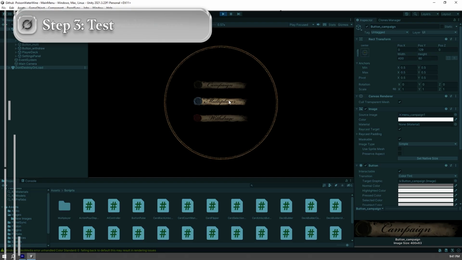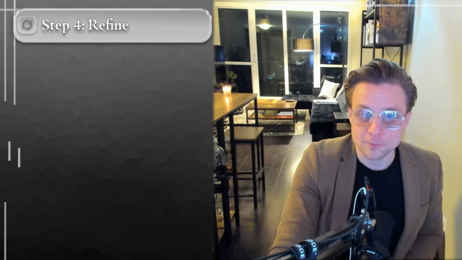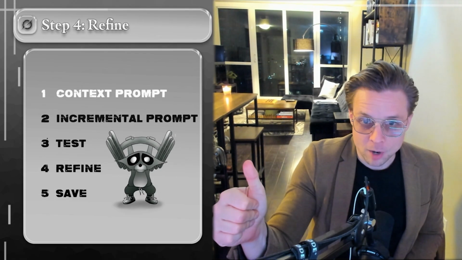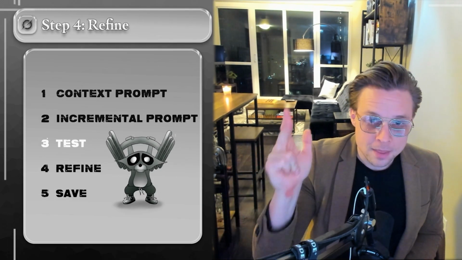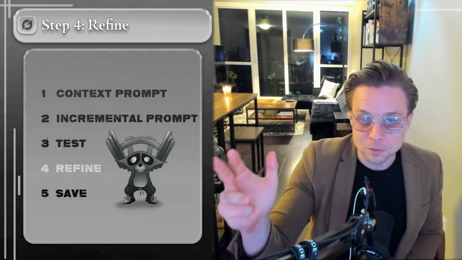And if the code does not work, that's okay. And it probably won't work. There'll probably be compile errors. There will probably be something that you missed because you're an amateur. And that's actually totally fine. As that brings us to our next step, which is you're going to refine. So you start with your context prompt. Then you start with an incremental prompt. Then you test whether or not your incremental prompt works. And then you refine based on the results of your test.